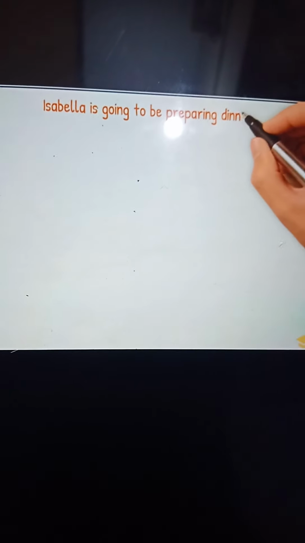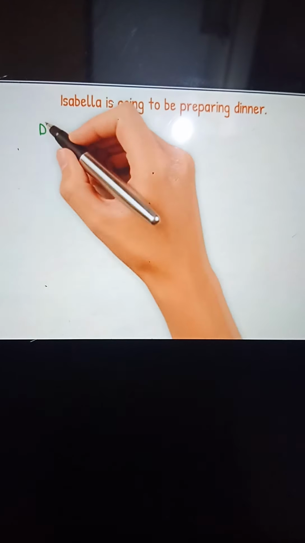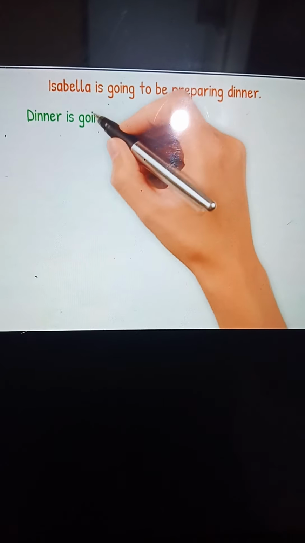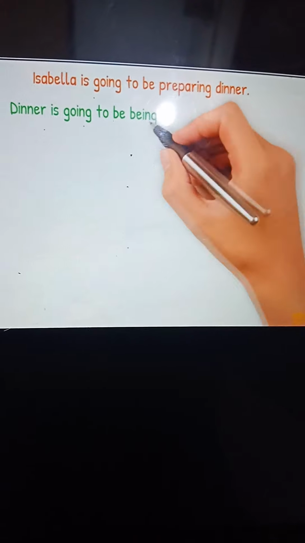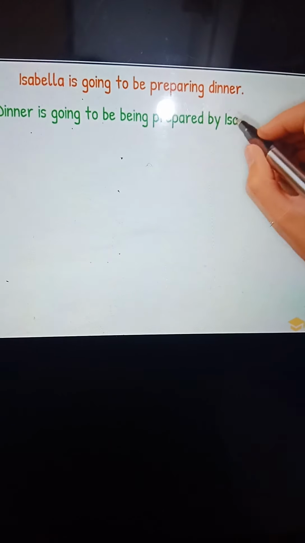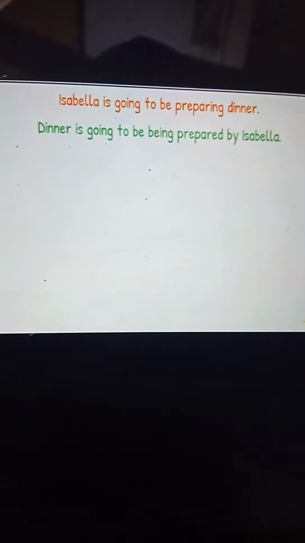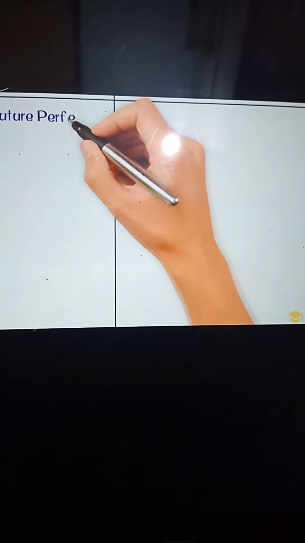Other rules will be the same as in active voice. Check the example. Isabella is going to be preparing dinner. Dinner is going to be being prepared by Isabella. Okay, the turning of the subject and object and the form of verb. So learn these rules, do practice at home again and again.